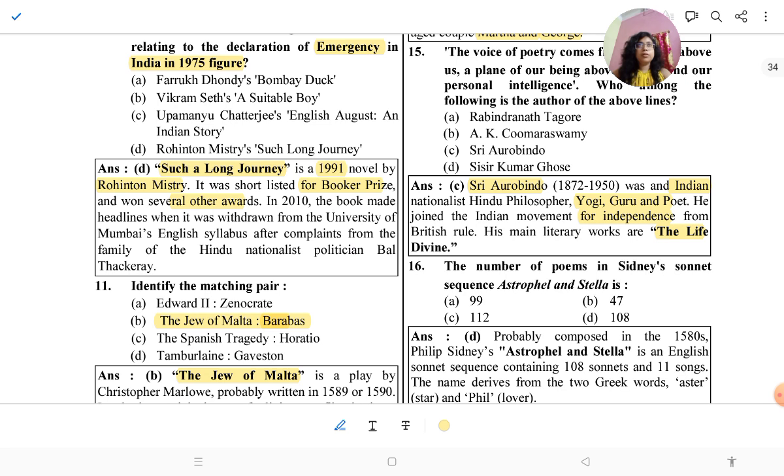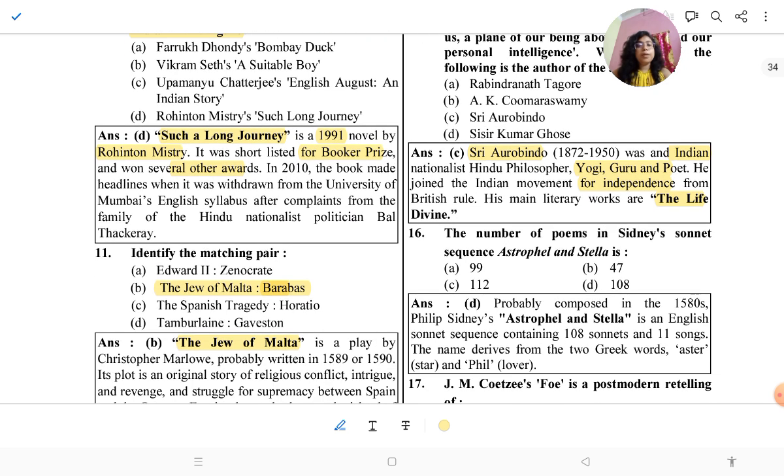Okay. Then the number of the poem in Sidney's sonnet sequence Astrophel and Stella. It has 108 sonnets, probably composed in the 1580s.